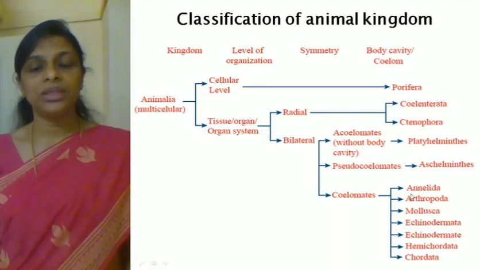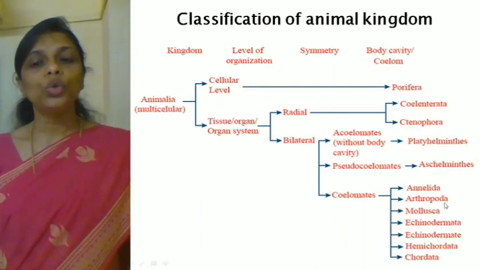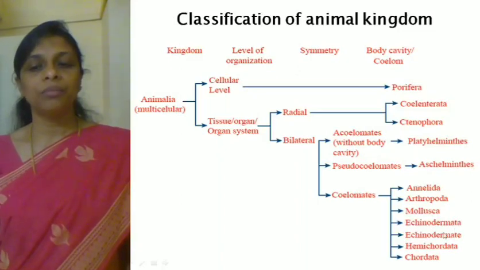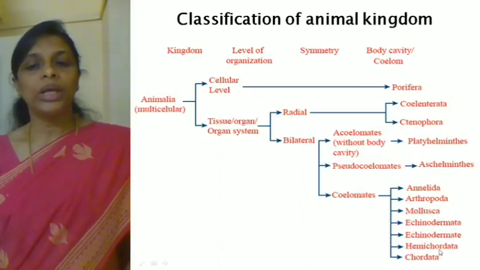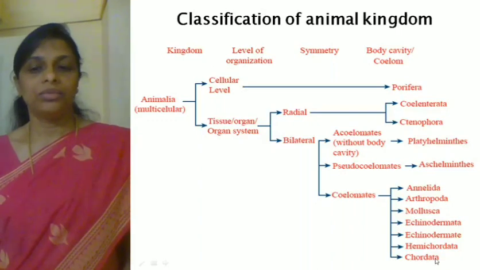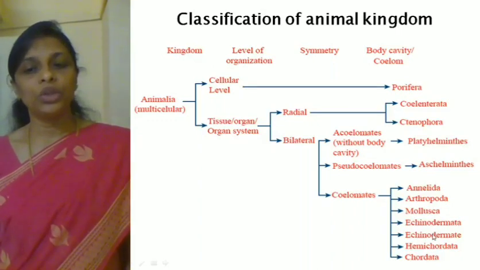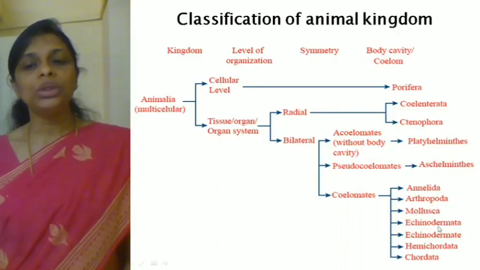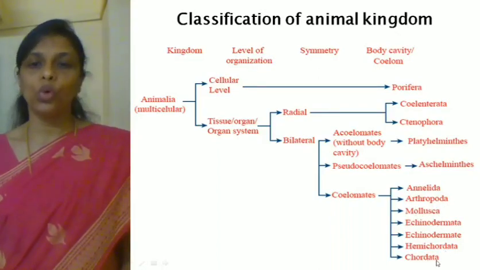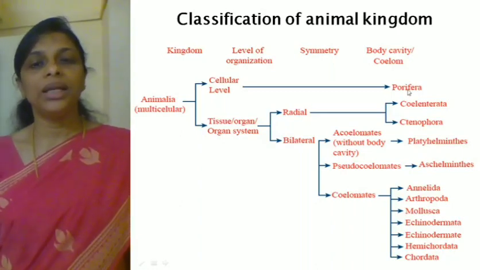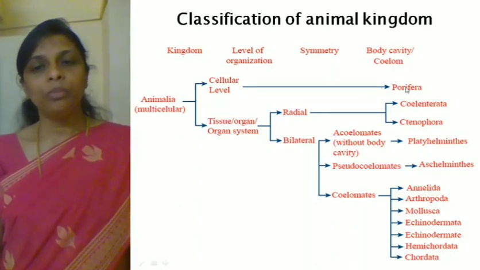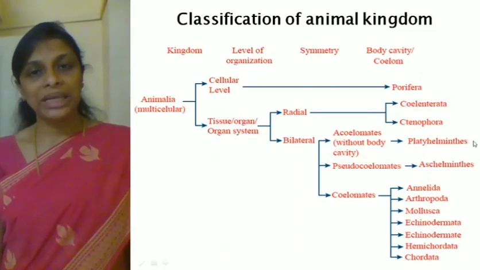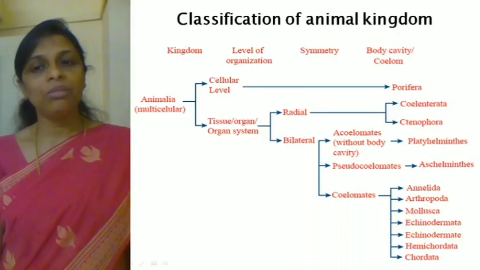Which are the remaining phyla? Annelida, Arthropoda, Mollusca, Echinodermata, then Hemichordata and Chordata. Here they have given Echinodermata twice, it's only once. So totally how many phyla are there starting from Porifera? 1 Porifera, second Coelenterata, third Ctenophora, fourth Platyhelminthes, fifth Aschelminthes.